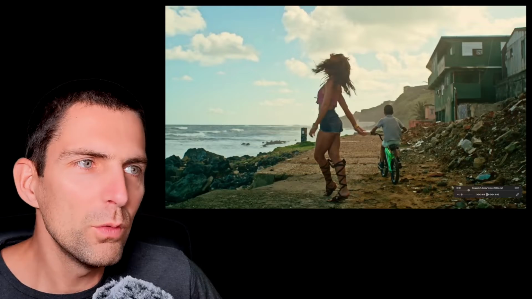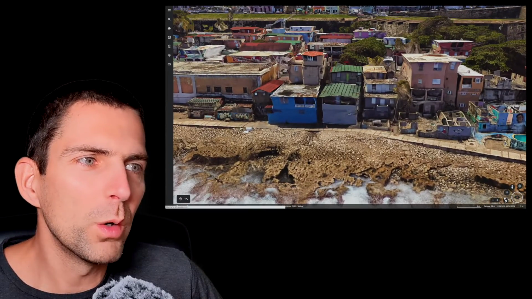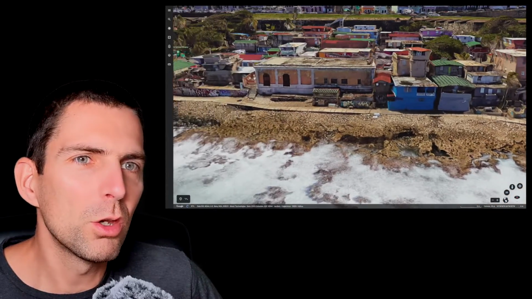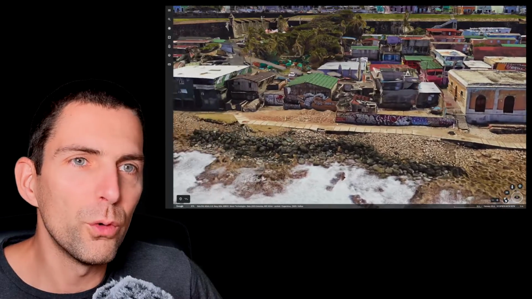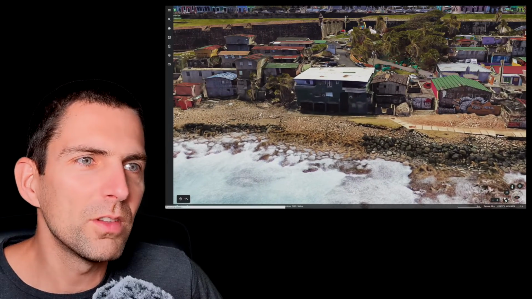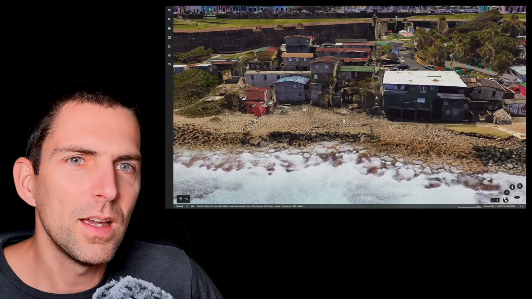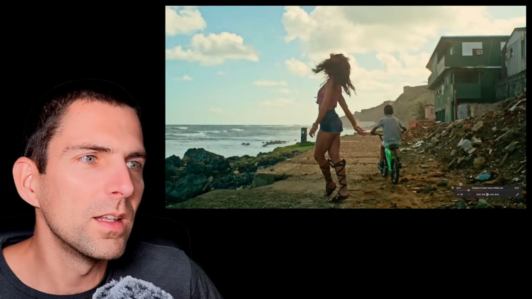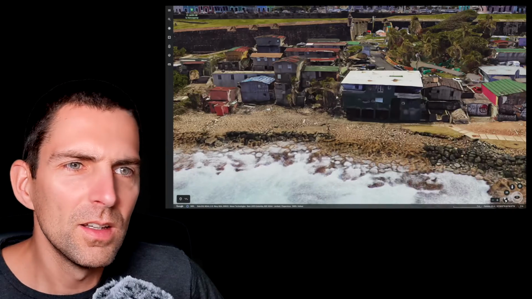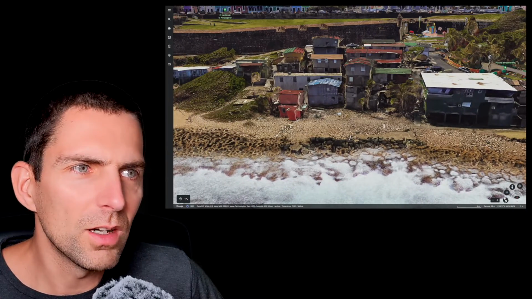So if I move along on the Street View imagery from where we were before, I'm going to go further, closer to the fort, not the port. And here we go. We have this very big green building, this triangle-shaped house, and this pink one just further along, right? Exactly this one here. Do we have the tree? No, I can't see the palm tree here.